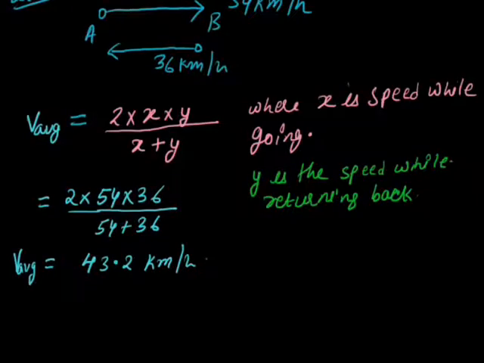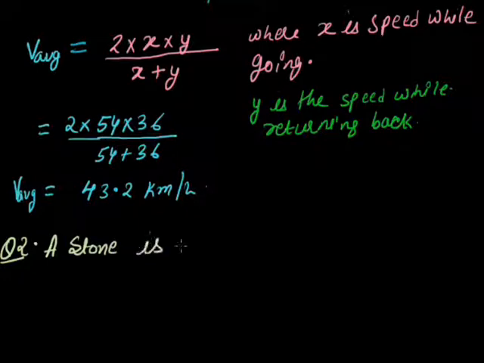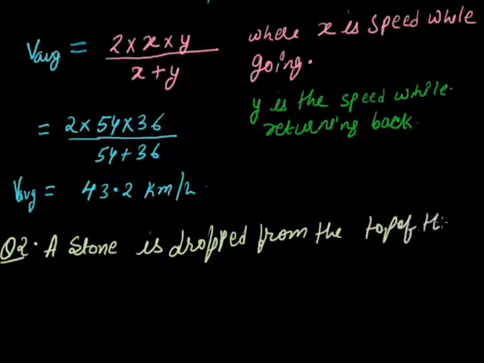Now we will see the next question. The second question is that a stone is dropped from the top of the tower.